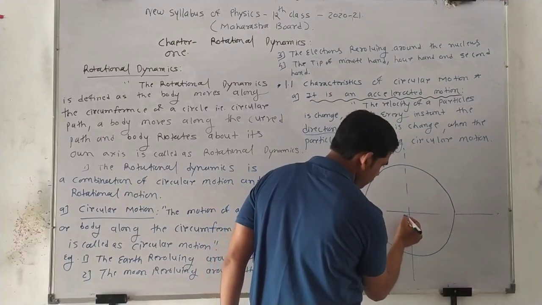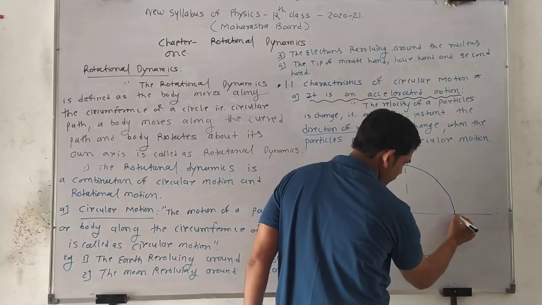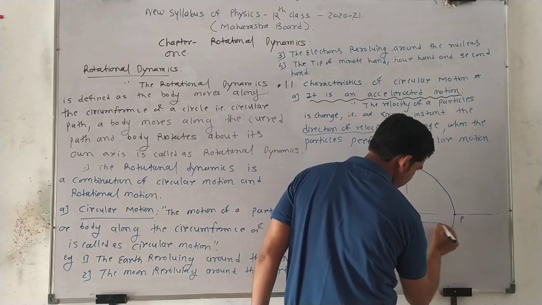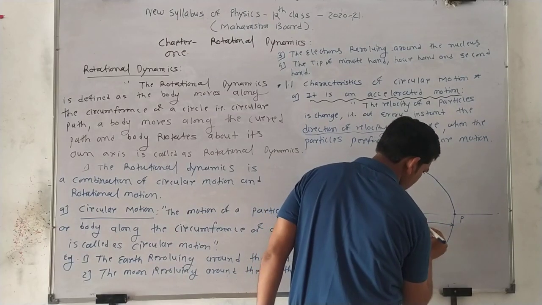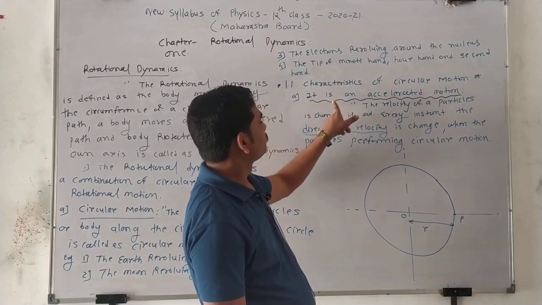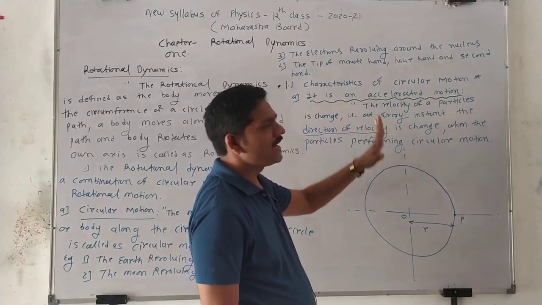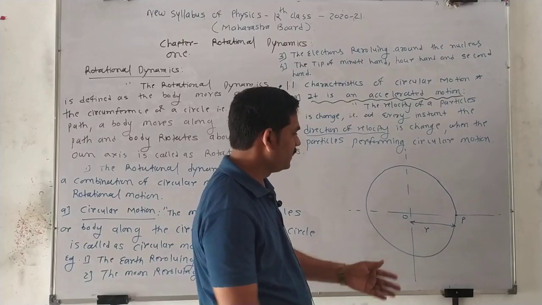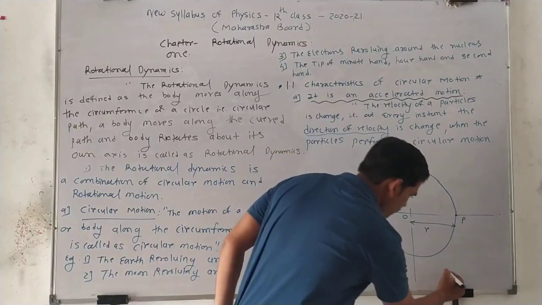This is the center O. The particle P will be here, and this distance is the radius r of the circle, right? So in the first characteristic, it is an accelerated motion. Accelerated, I explain by this figure. Suppose this is figure number 1.